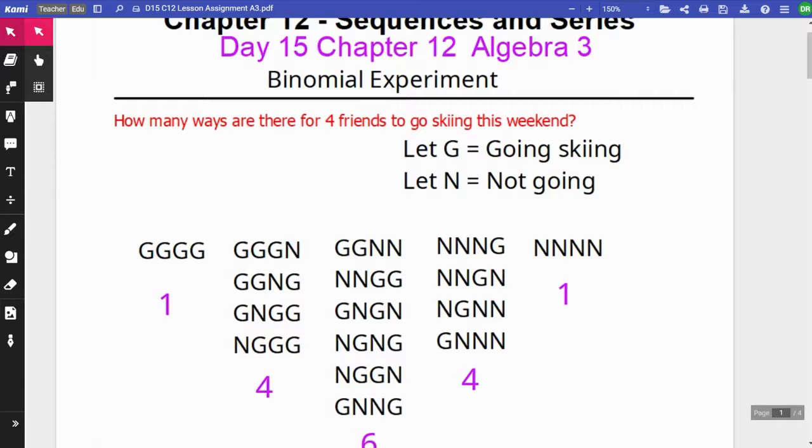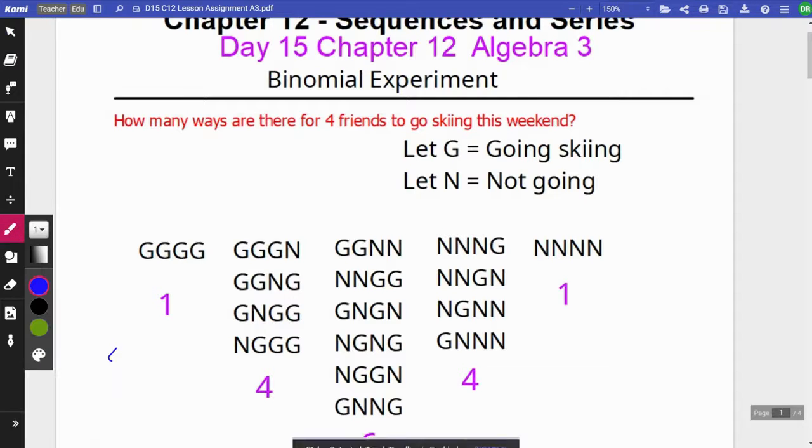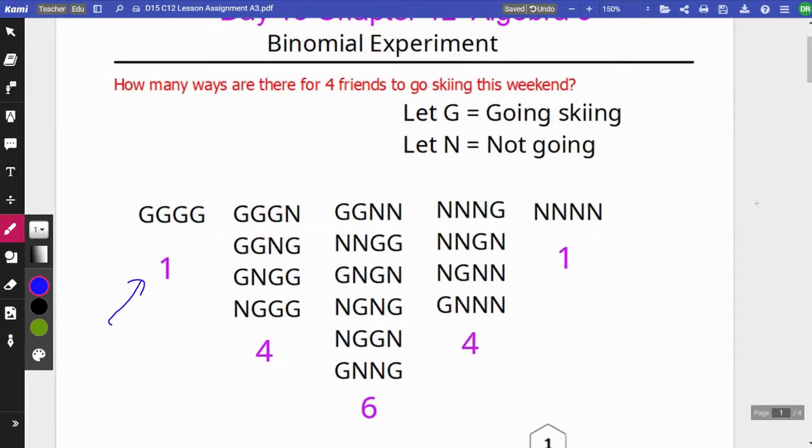So just for the sake of ease, let's number you off. It'd be 4 people, so 1, 2, 3, and 4. If the question was raised, who's all going skiing? This is the situation where all 4 people raise their hand and say, I'm going skiing. And there's only one possible way for that to happen, because everybody is going skiing. That might not make a lot of sense yet, but it should in a second.